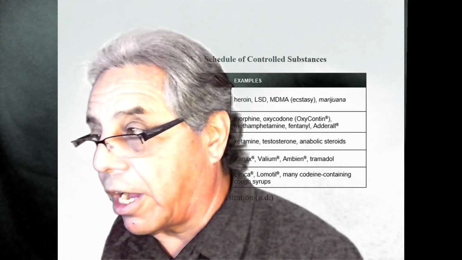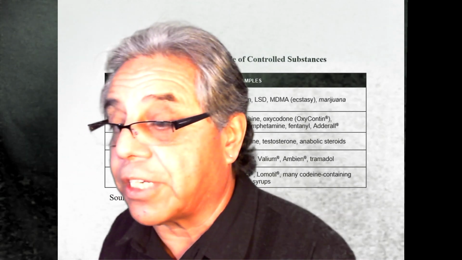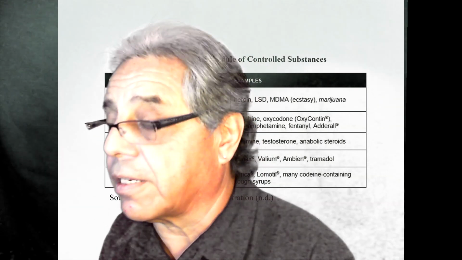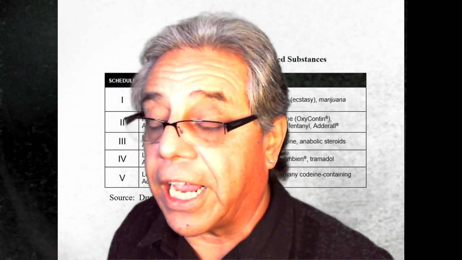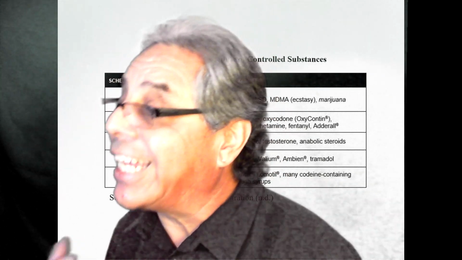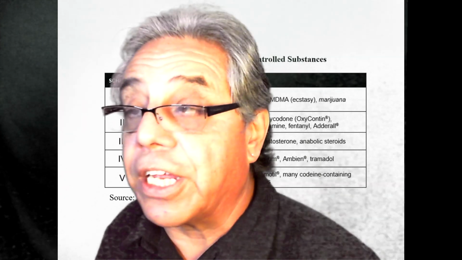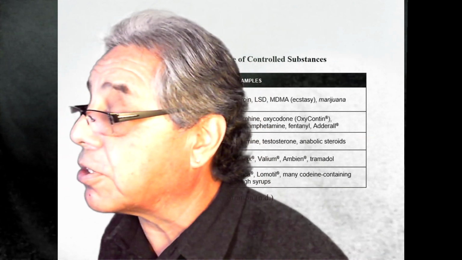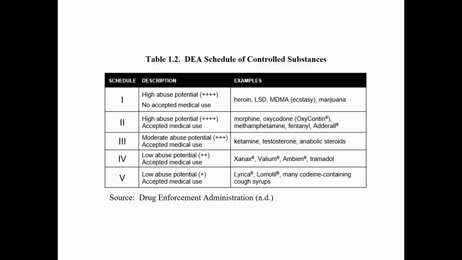One of the things we should talk about with prescriptions is the whole concept of scheduling for controlled substances. What are controlled substances? The Food and Drug Administration, along with the Drug Enforcement Agency, has created a list of chemicals they consider either as having a potential for addiction, a potential for abuse, or both. And on the slide behind you, you have a list of the different schedules.